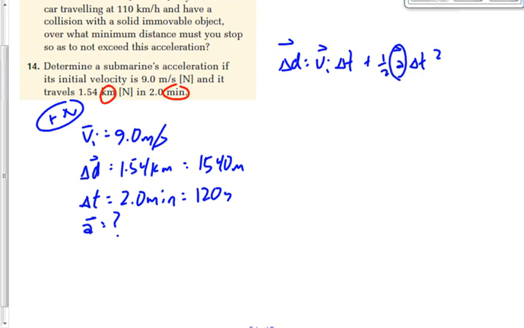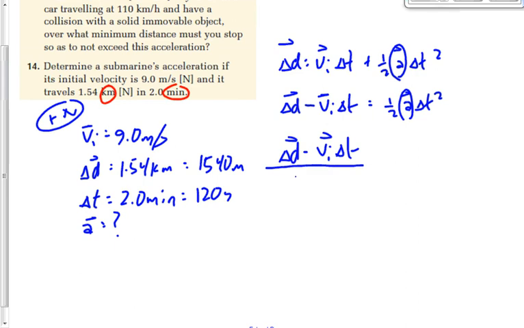Tara, was your hand going up there, or were you just kind of scratching your head there? Vit. So let's take that over by subtracting, right? It's a positive on the right side. Take it over by subtracting. d minus Vit equals 1/2 At squared. Now, what is attached to the A? Jazzy, what's attached to the A here? The t squared is attached to the A. What else is attached to the A? The half. We can take those both over at the same time if we want, or we can take them over separately. It doesn't matter. Yeah, I'm going to take them over at the same time just to save one step here. A equals d minus Vit, over 1/2 t squared.